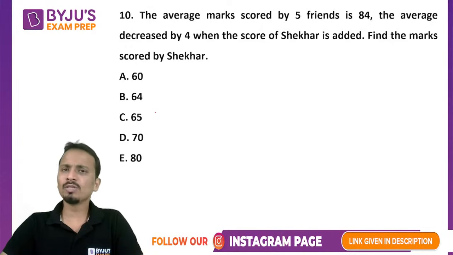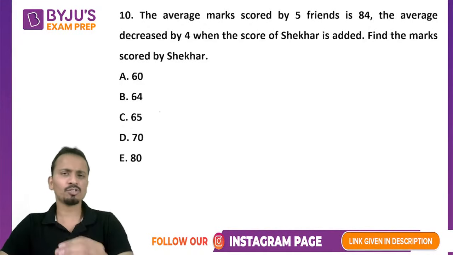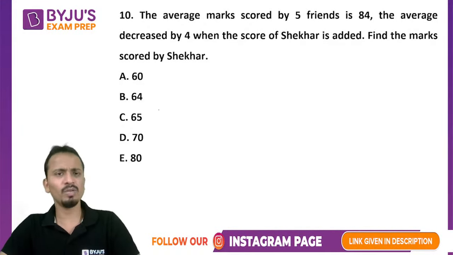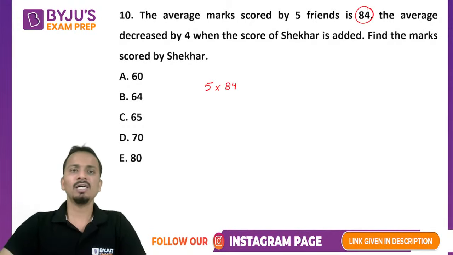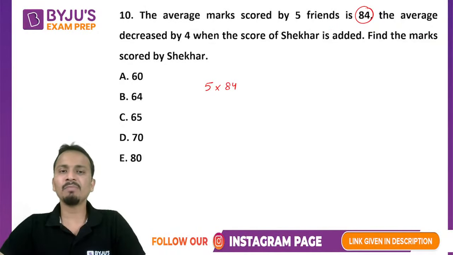Now, all of you would know the lengthier way of solving this question. Okay. So I'll first of all tell you the lengthier way, and then we'll look at the shortcut method. The average marks scored by 5 students, 5 friends is 84. So their sum will be 5 into 84. So this is the original average. Now the average decreased by 4. That means the average became 80 when the score of Shekhar is added.